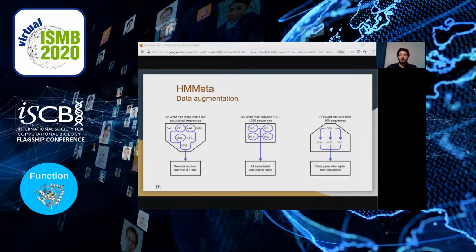As a means to correct this, we employed data augmentation to artificially inflate the number of protein sequences belonging to Go words that have less than 100 sequences associated with them. For these words, we trained a separate hidden Markov model, or an HMM, on their available data and used this to generate new sequences up to the minimum of 100. We introduced some variation within these artificial sequences by allowing for lengths that were within plus or minus 10% of the average sequence length for that specific Go word. For Go words with sequences between 100 and 1,000, all the available data was taken. And for Go words with greater than 1,000 associated sequences, a random sample of 1,000 was pulled.